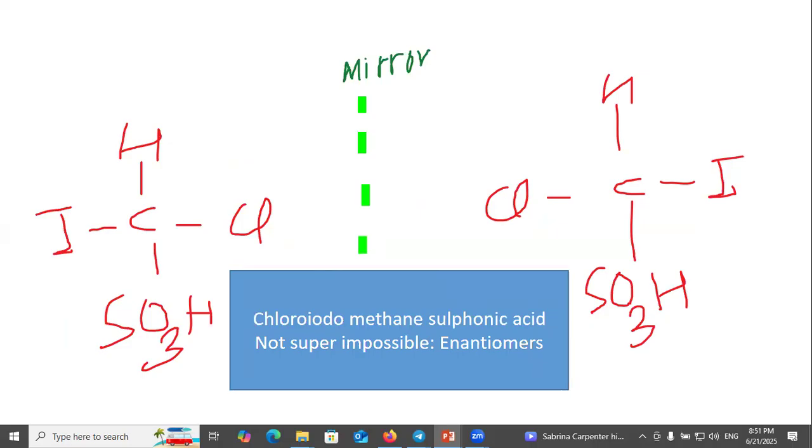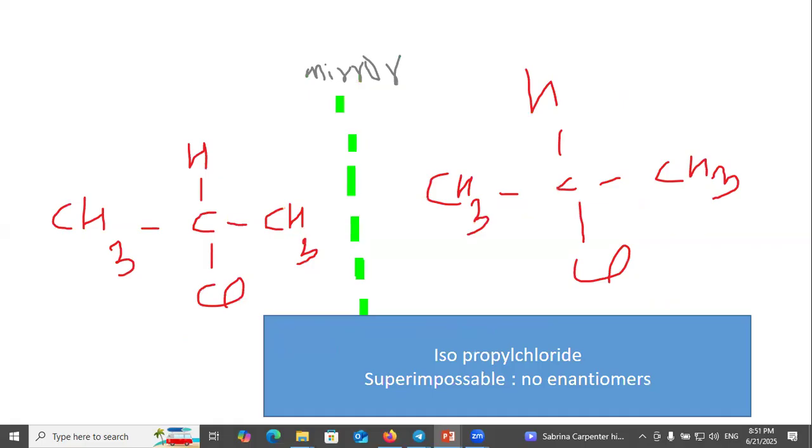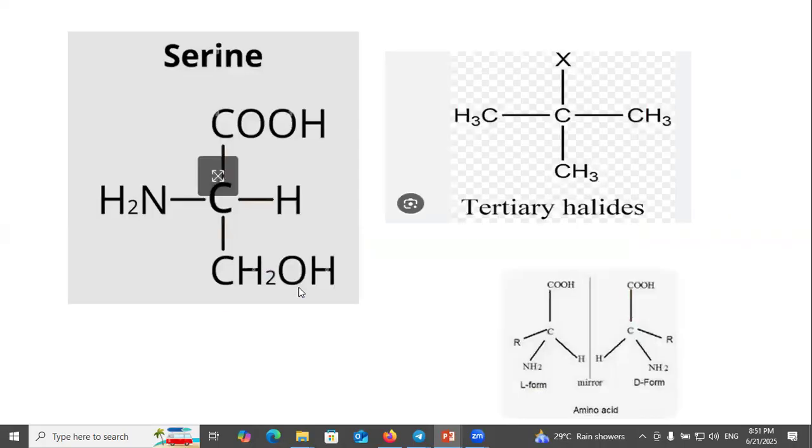Chloroiodomethane sulfonic acid. This is isopropyl chloride, superimposable, no enantiomer. It means the mirror image of this compound fits exactly on it. This carbon is also not a chiral center. Serine, tertiary halides.